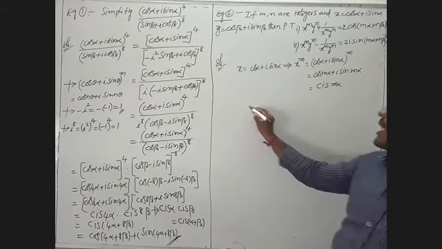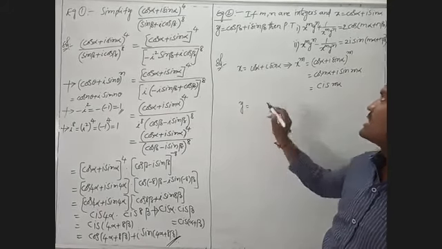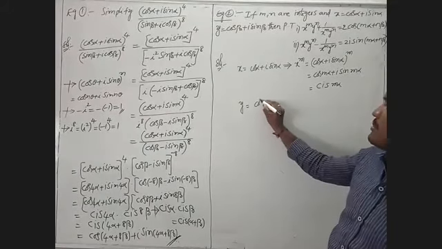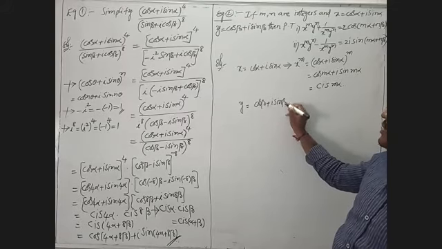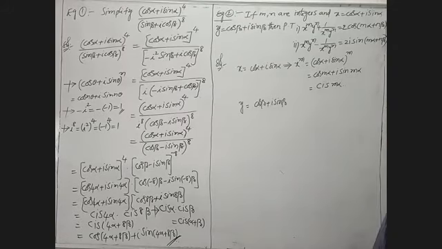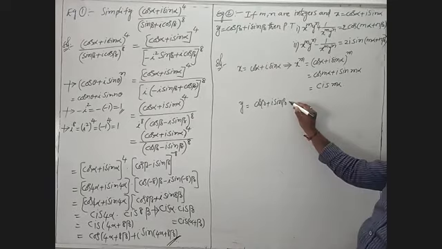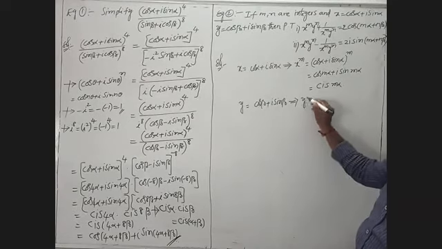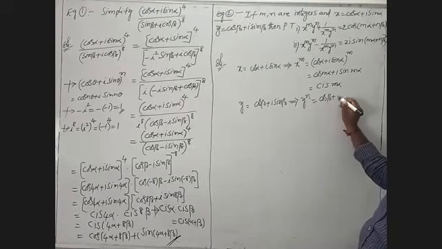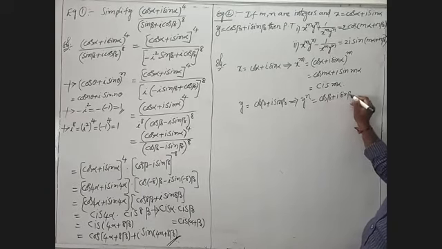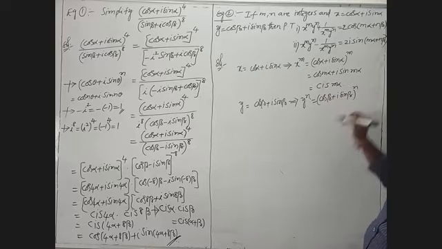After that we take the value of y, where y is nothing but cos beta plus i sin beta. That means y power n we have to write as cos beta plus i sin beta whole power n.